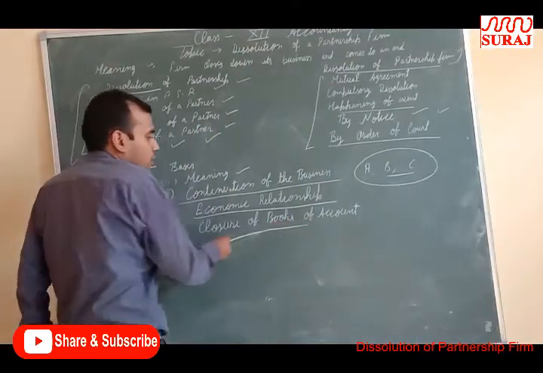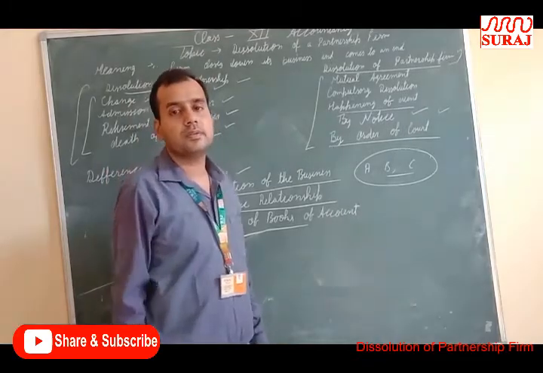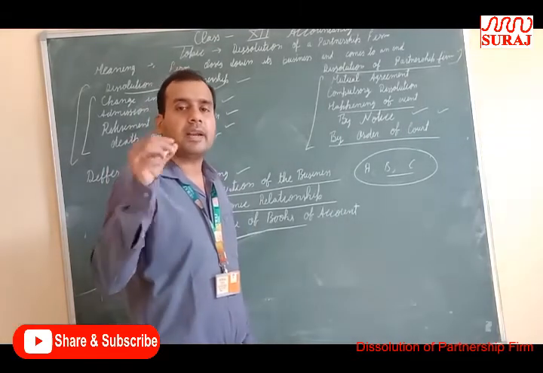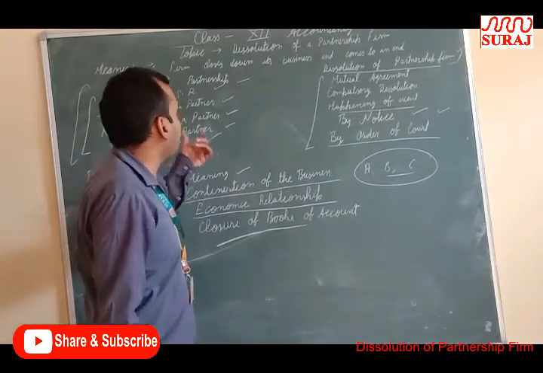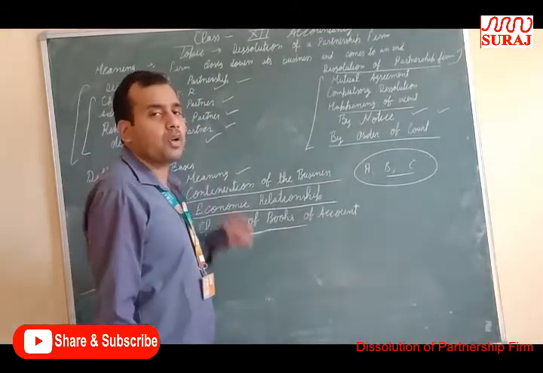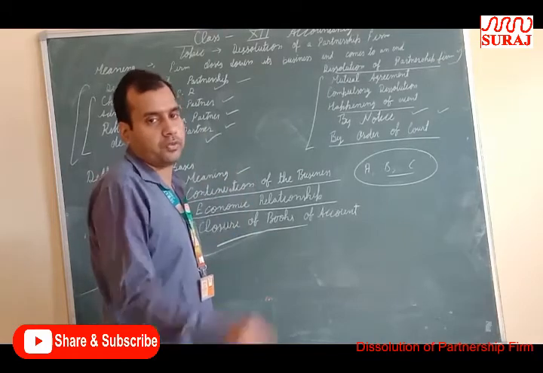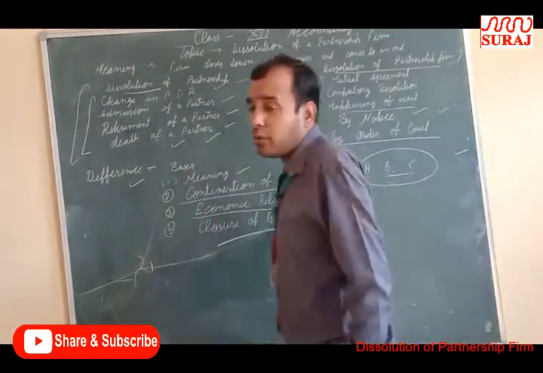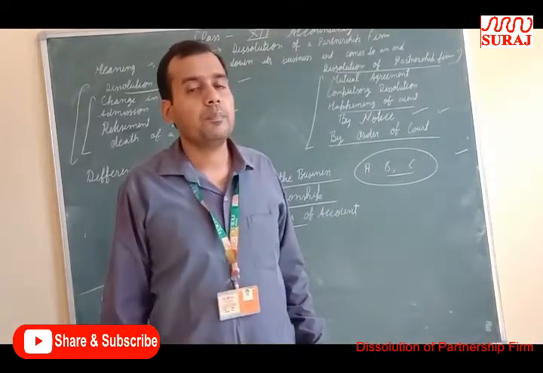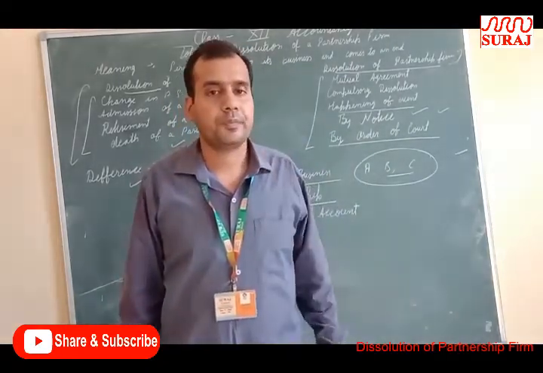Next, closure of books of account. At the dissolution of partnership, the firm does not close its books. Its books continue. In dissolution of partnership firm, the firm closes its books because the business is closed down.